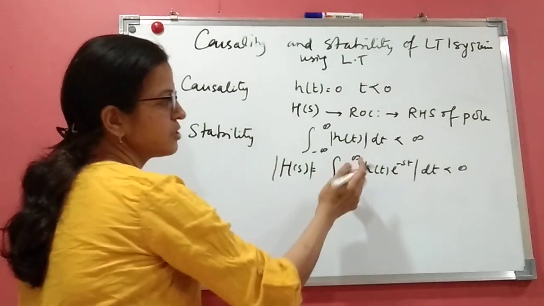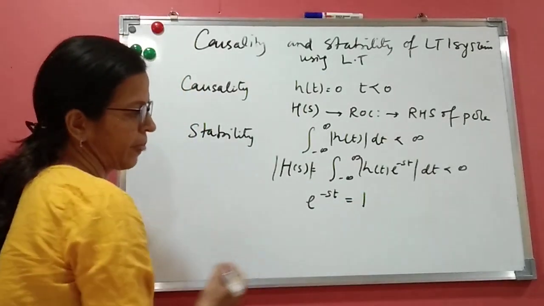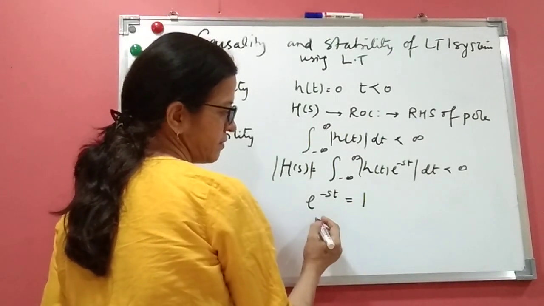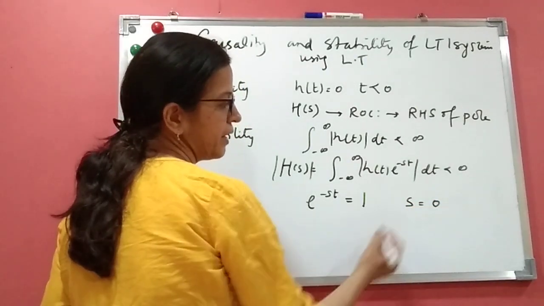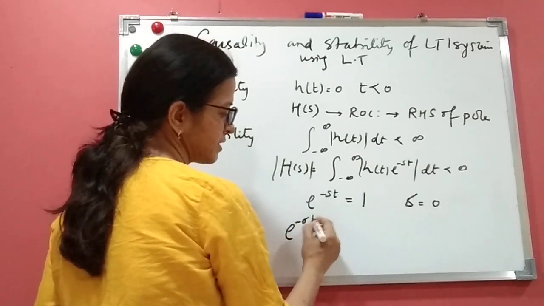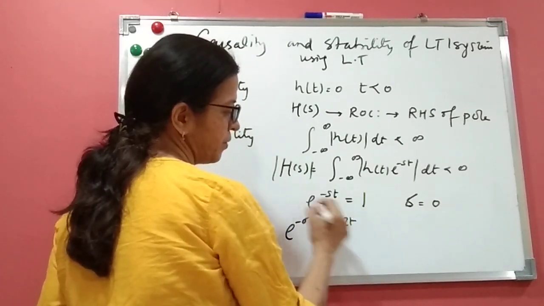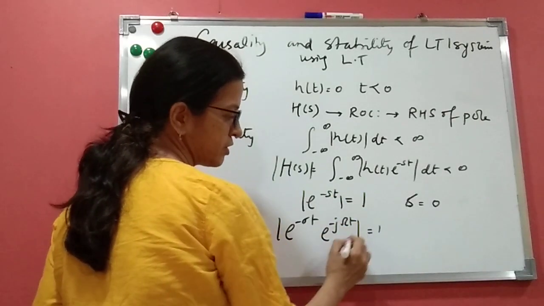Now if I compare these two equations, you can say here that e raised to minus sigma t is 1, or we can say that the real part of s equals 0, because e raised to minus st is e raised to minus sigma t times e raised to minus j omega t, and the mod of the second part is always 1.